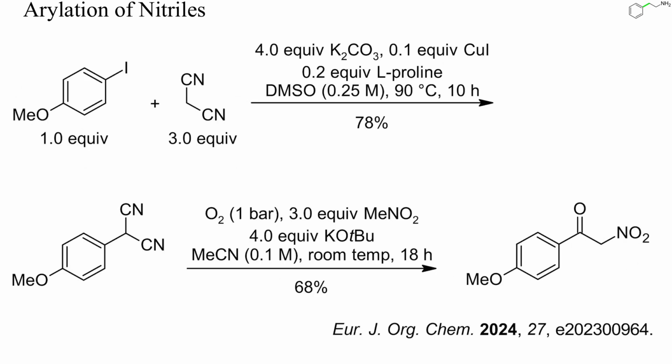Malononitrile is a strong acid and deprotonated malononitrile therefore a weak nucleophile only. Under the optimized conditions shown here, however, it was possible to arylate malononitrile with an aryl iodide. A large excess of malononitrile was required, though. Oxidation in the presence of an excess of nitromethane yielded an alpha-nitroacetophenone. You can find examples of the reduction of such nitroketones in part 3 of this playlist.